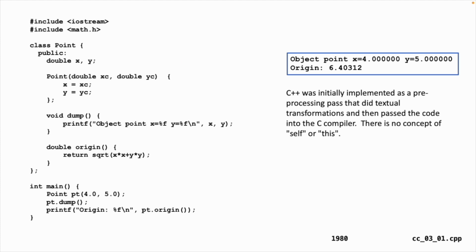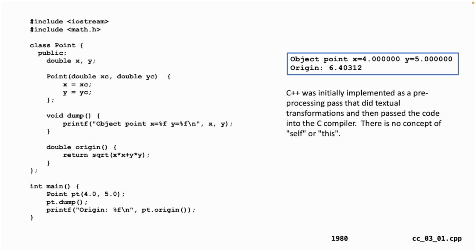And it also means if you look at the dump code, you don't have to say self.x, you just say x and y because x and y are doubles. They're instance-wide extern variables, as it were. And the same is true in the origin function that's returning the square root of x squared plus y squared. You don't have to have self or this or anything else.